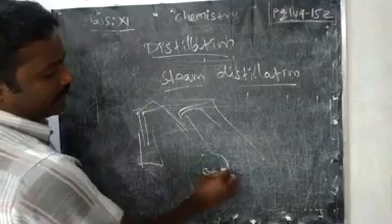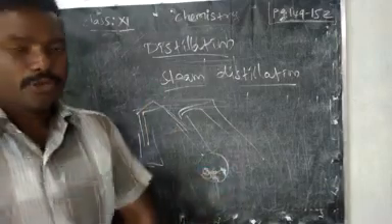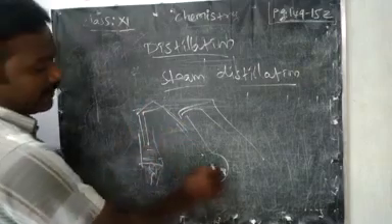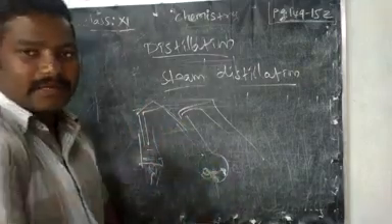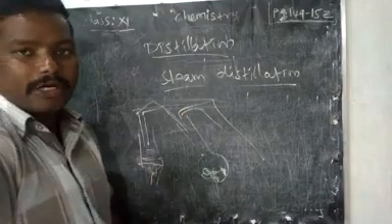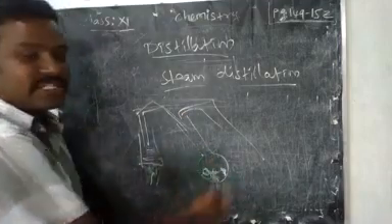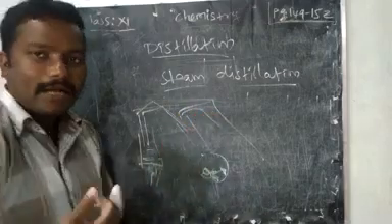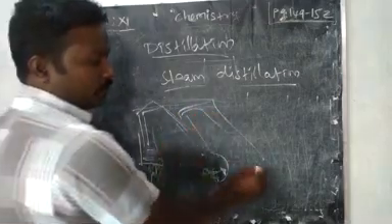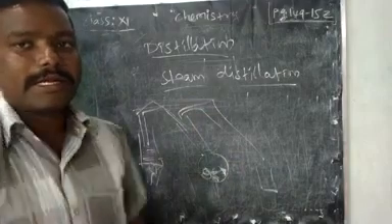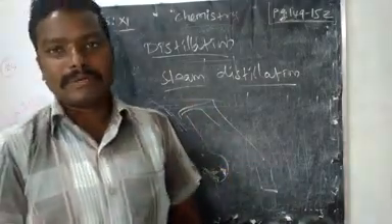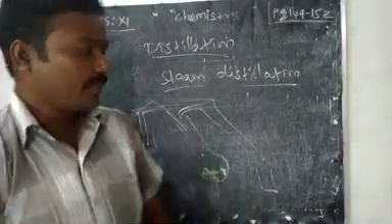Here we will take the organic compound. If you heat that liquid, steam will come. It will mix with the vapor of the organic compound. Both the steam and the vapor of the organic compound will go. So we can separate only the organic compound based on its different condensing or cooling temperature.